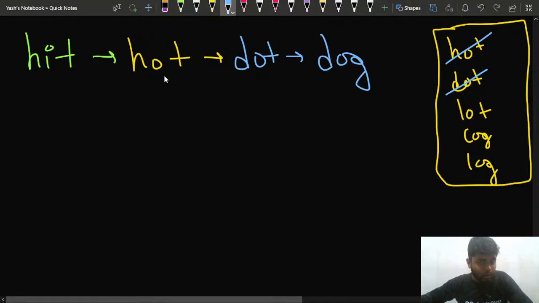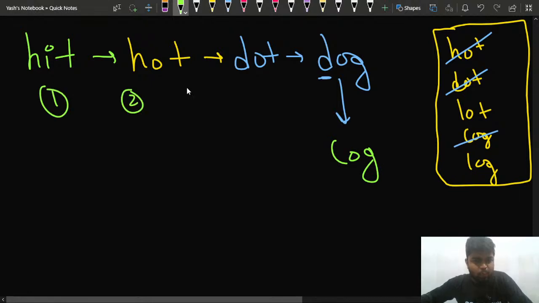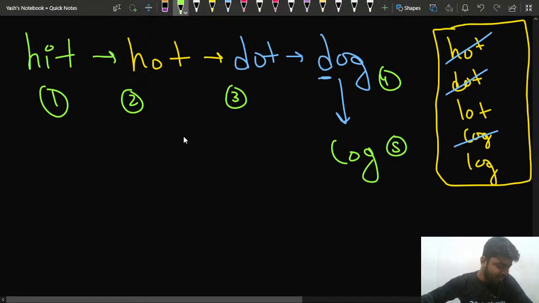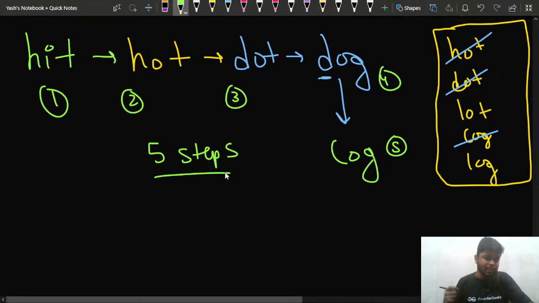So from hit to hot to dot to dog, and then I can change this D, and I can get cog directly from here. So I can get cog. That means I have changed it. How many changes are there? This was the first word, this was the second word, this was the third word, this was the fourth word, and this was the fifth word. Hi Rajiv. So in 5 steps, I was able to do this.